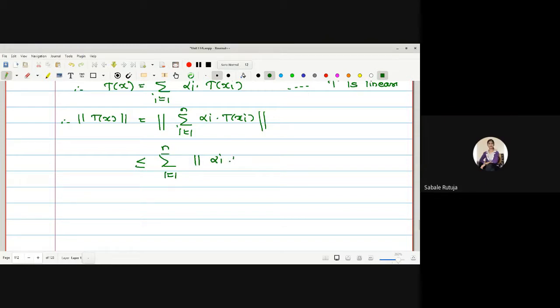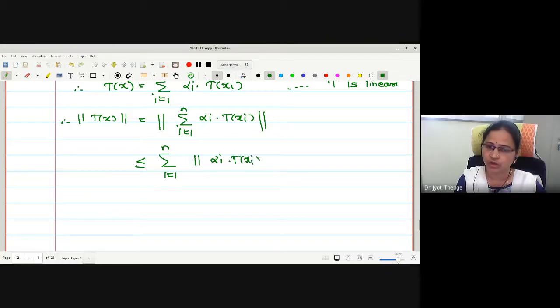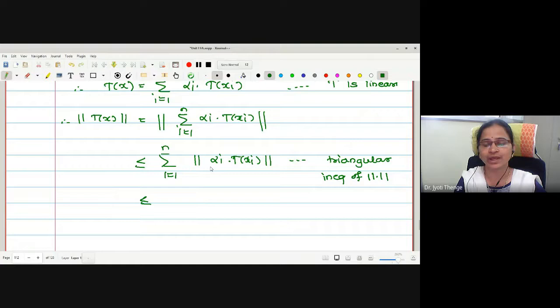Yes, ma'am. What is the reason? Triangular inequality of norm. Correct? Therefore, we have separated. Now, in the next step, I am going to use the scalar multiplication property. This is the scalar, which can be taken out of the norm.